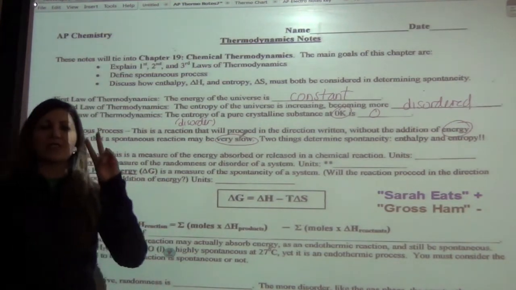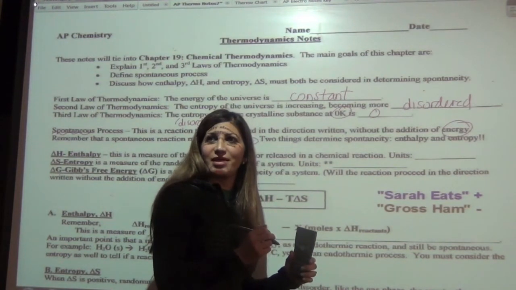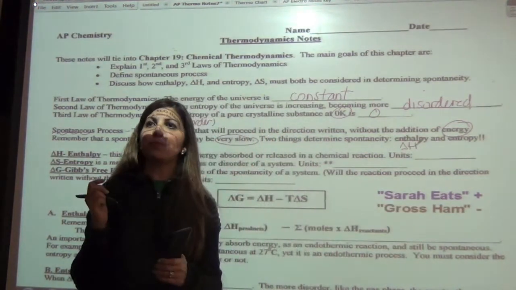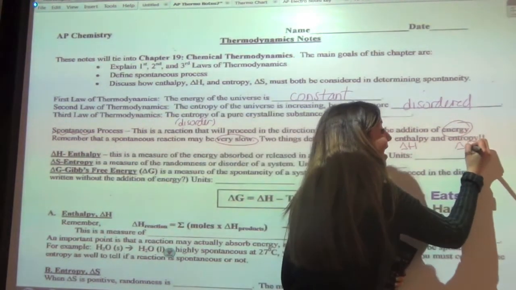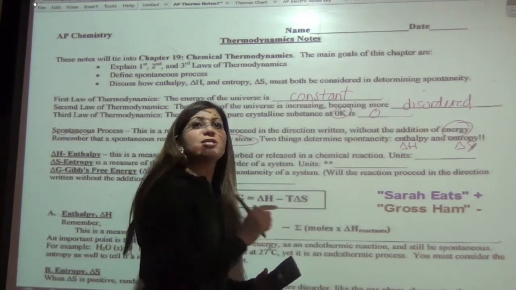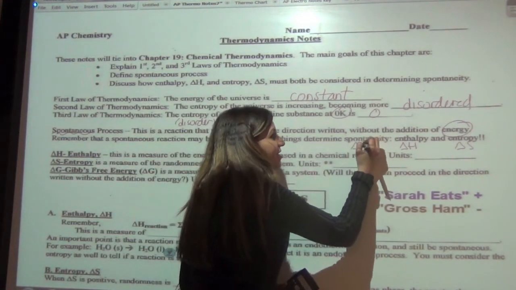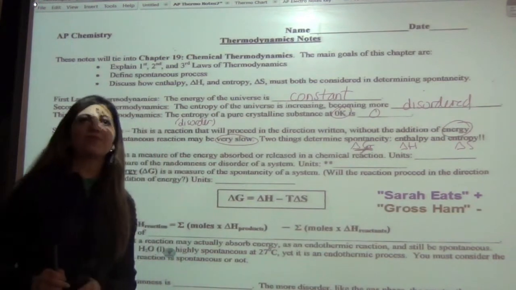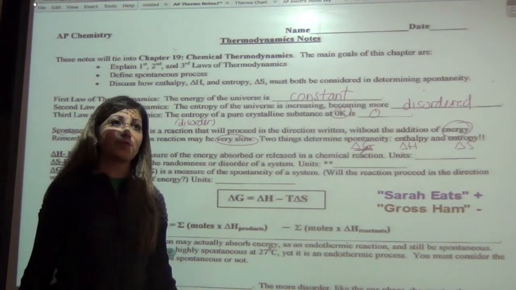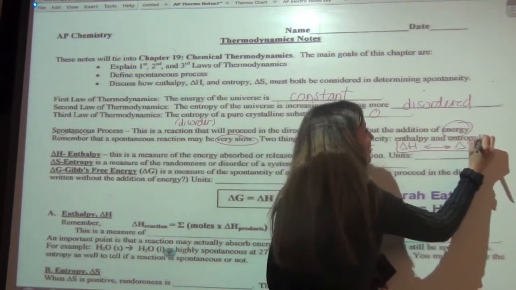So, two things determine spontaneity. One thing is your enthalpy, which we use what symbol for? Delta H. Awesome. And entropy, which is delta S. Those two things are used to determine spontaneity. But spontaneity does have a specific letter, delta G, and they call it Gibbs free energy. If you know your delta G, you can tell whether a reaction is spontaneous or not. But if you're given delta H and delta S, you need to look at both of these together.